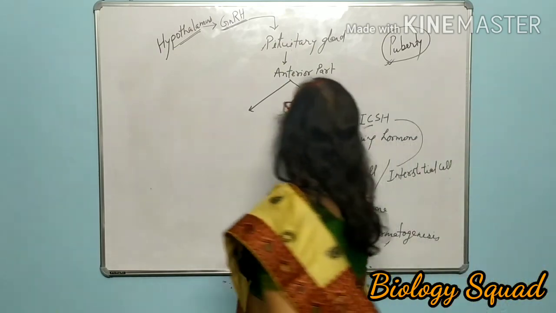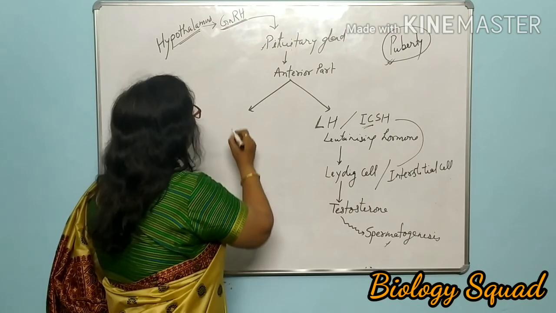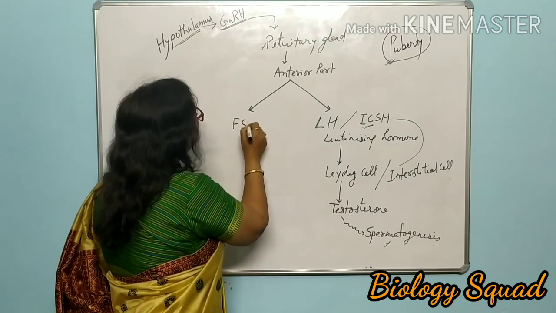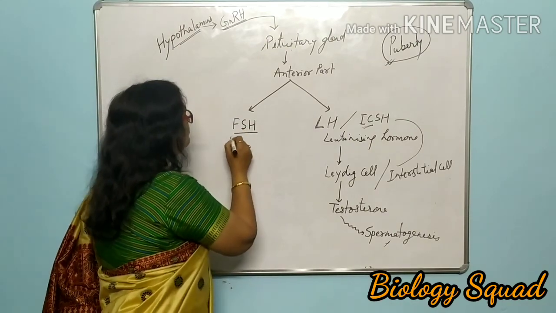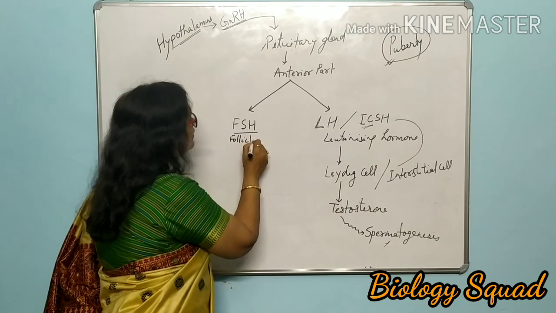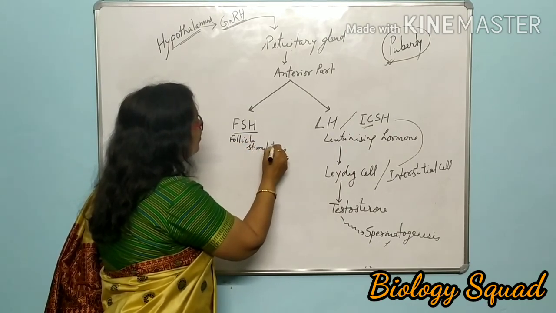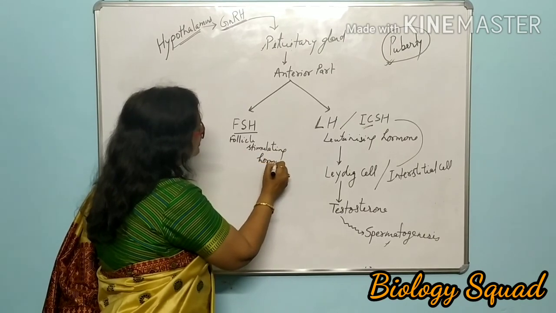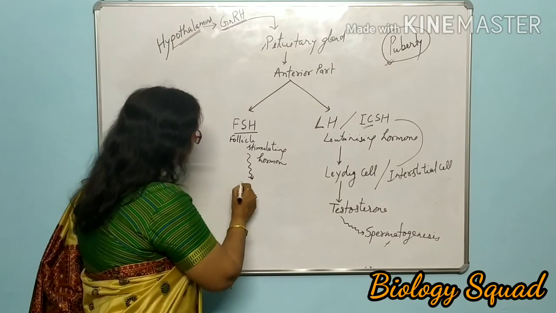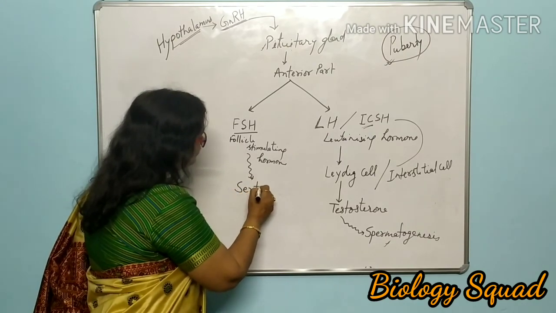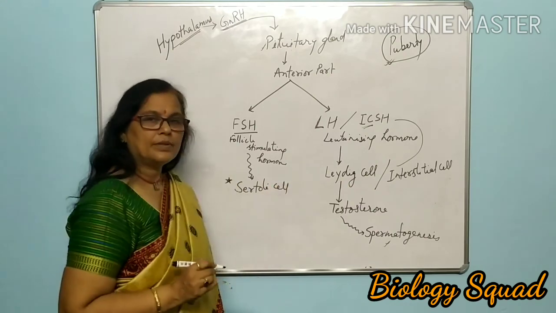Another hormone which is also secreted by the anterior part of the pituitary gland is follicle stimulating hormone, FSH. This follicle stimulating hormone acts on the Sertoli cell, isn't it?